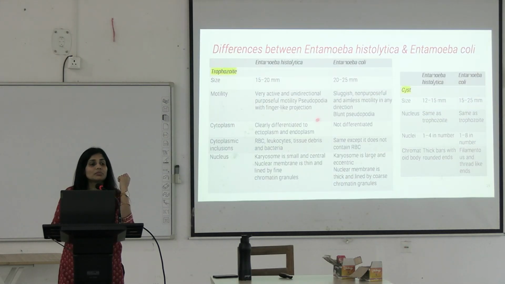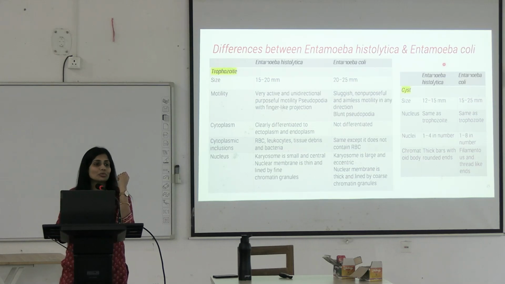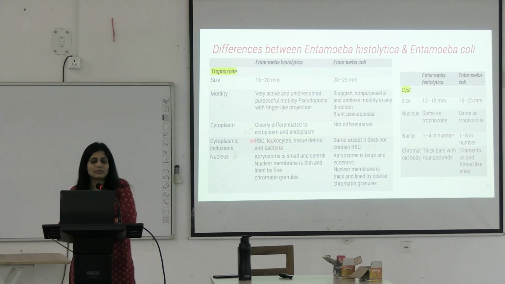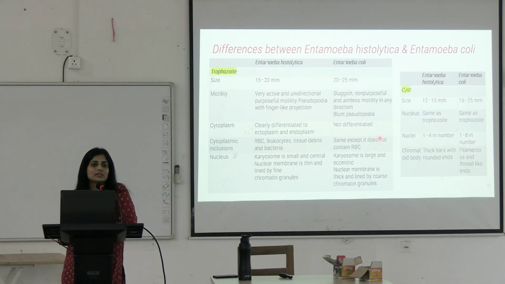How to differentiate between E. histolytica and E. coli, because E. coli is Entamoeba coli, not Escherichia coli. Okay, Entamoeba coli is what? It's a protozoa. It's just like Entamoeba histolytica, but it is a commensal. How will you differentiate this commensal from E. histolytica? You will not find RBCs in E. coli. When you see it in the stool sample, there will be no RBCs in its trophozoite.